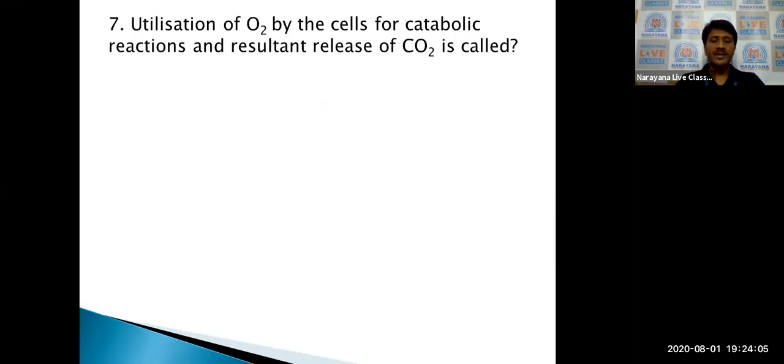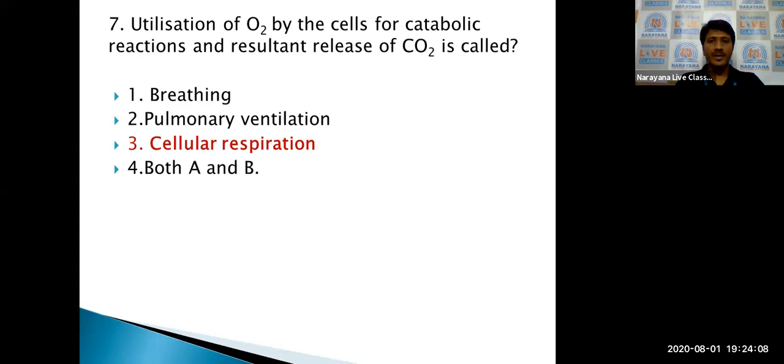What is the exact meaning of respiration? It is the utilization of oxygen by the cells for catabolic reactions, resulting in the release of carbon dioxide. This is called cellular respiration. Oxygen is required for the breakdown of respiratory substrates like proteins, carbohydrates, and lipids. These substrates we call respiratory substrates.